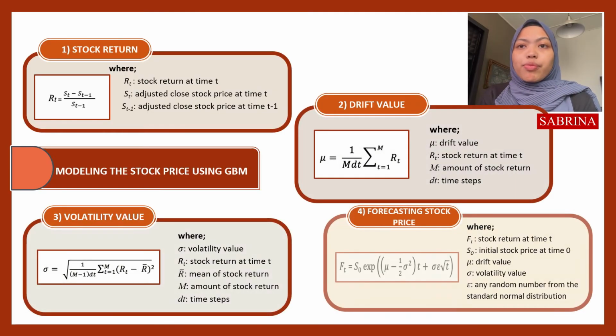Steps required in modeling the stock price using GBM. Firstly, we need to calculate the stock return from the training dataset using the equation stated in the slide. Next, the drift and volatility values must be calculated, where the formulas can be referred to in the slide shown. Last but not least, the final step is to calculate the forecasted stock price based on the GBM model by using the formula stated in the slide.